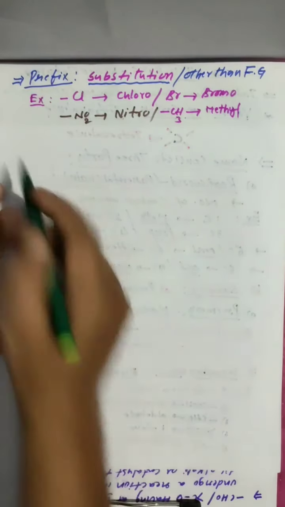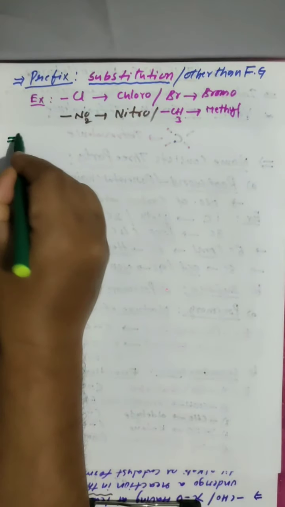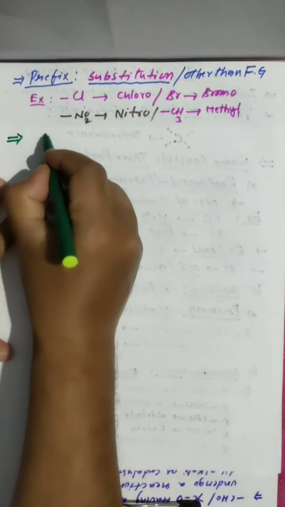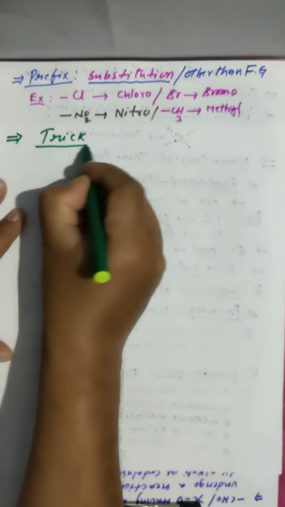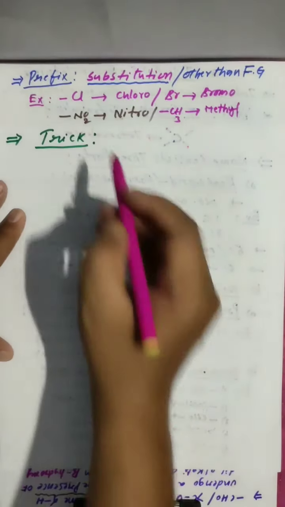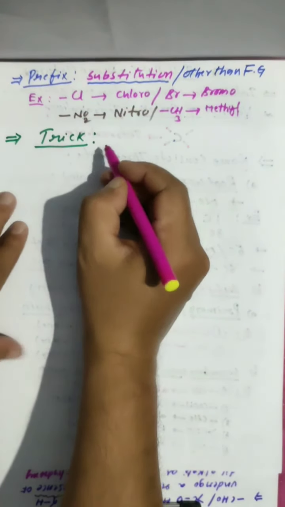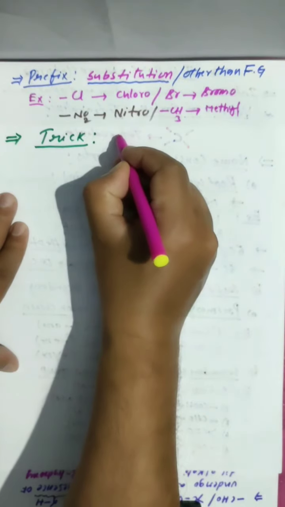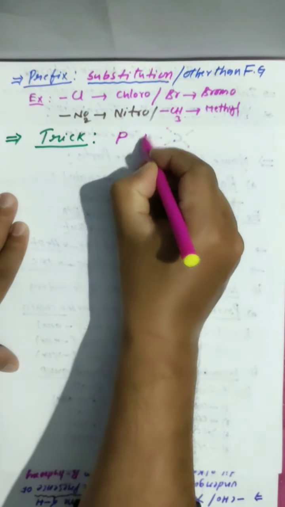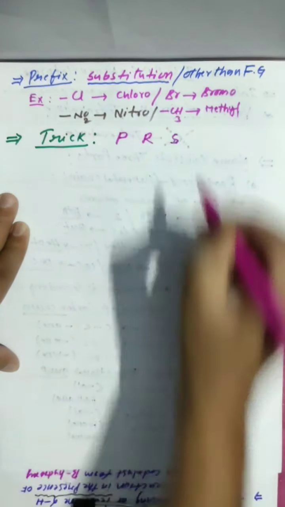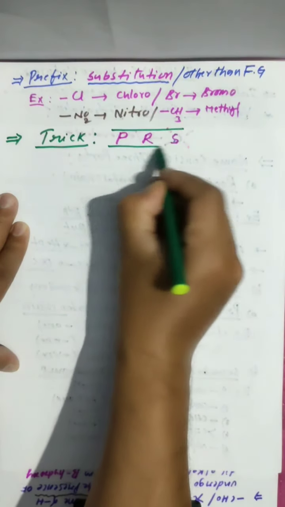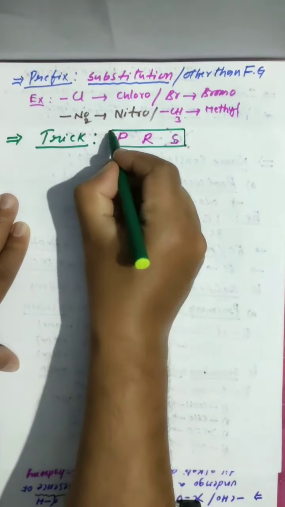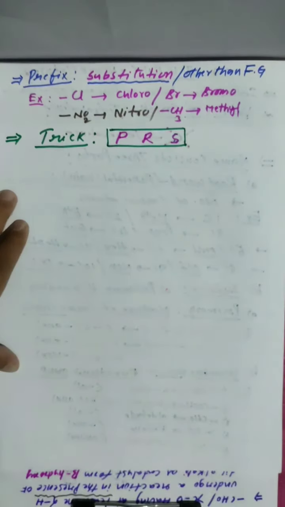Let me start: how to form the name. Before going to that, I will show one trick, whether you are following the rules or not. First, how to start the name. First, you remember three letters: P, R, S. If you remember these three letters, IUPAC nomenclature is very, very easy.